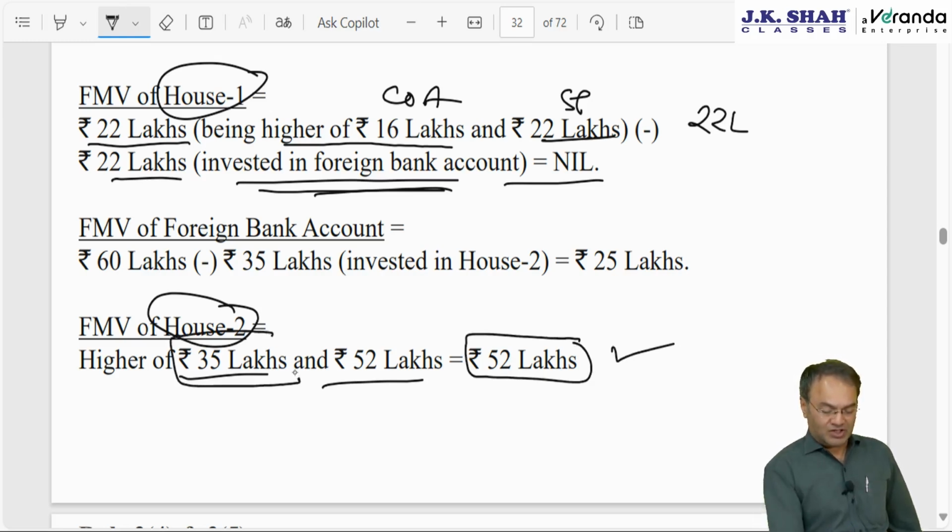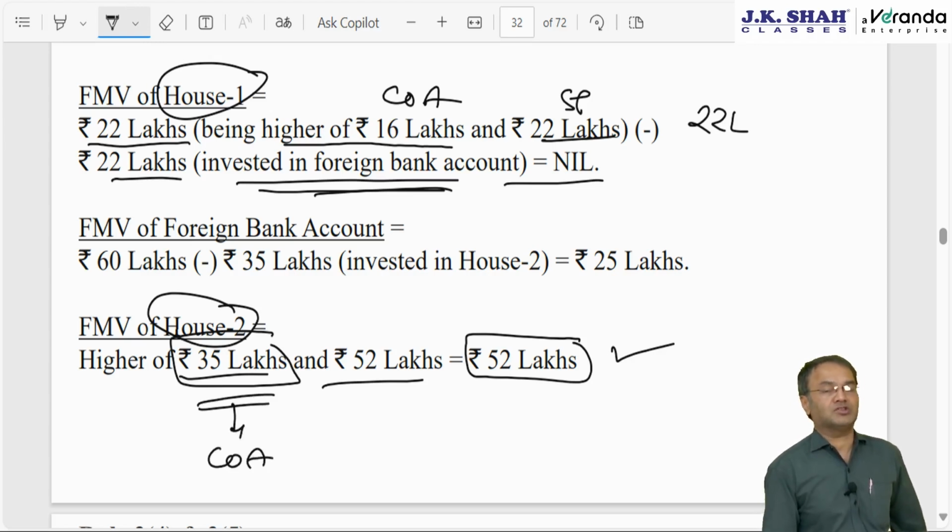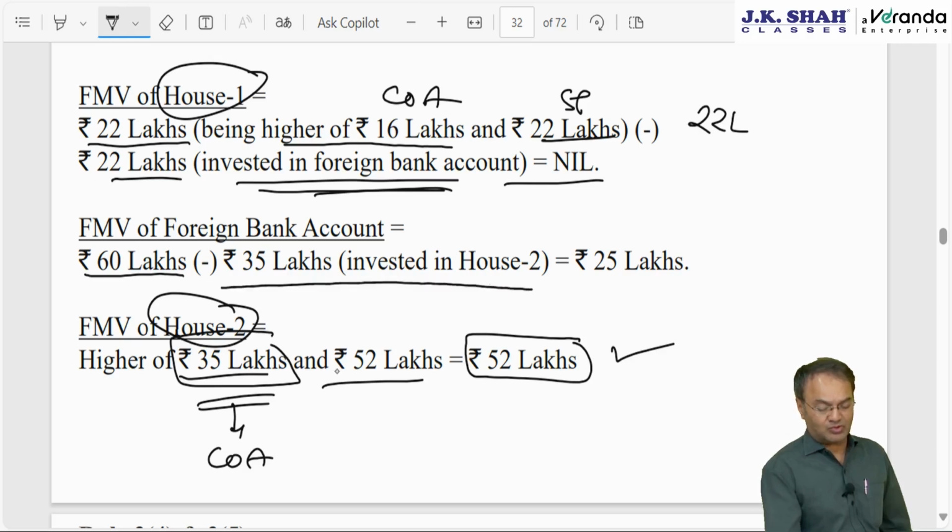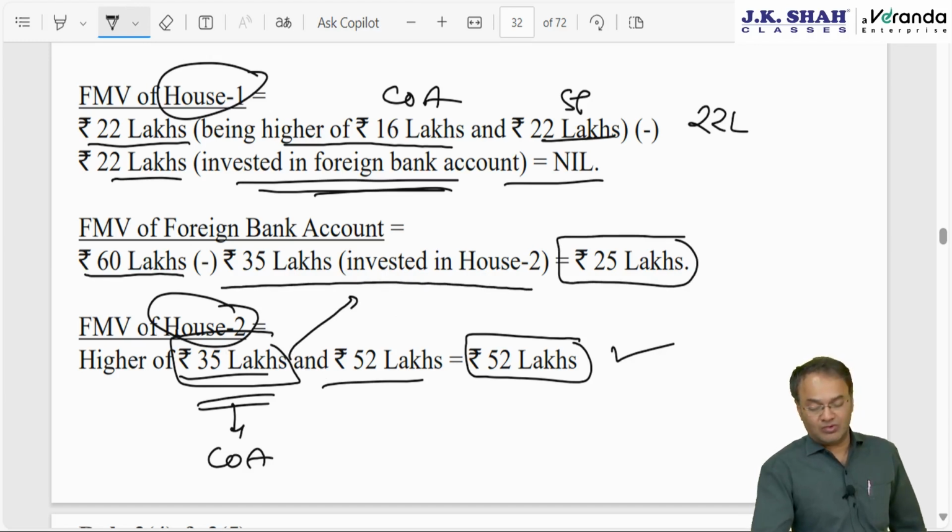Whatever is invested in this asset, if it is invested from the bank account, then go backwards: reduce this 35 lakh cost of acquisition of the latest asset from the value of the preceding asset using which this was acquired. So the preceding asset was the bank account. Foreign bank account is 60 lakh, the value is readily given to you, minus 35 lakh invested in house 2, reduce it. The value of the bank account will come down to 25 lakh, and whatever is deposited in the bank, 22 lakh, shall be reduced from the value of the preceding asset. Value was 22, 22 minus 22 is equal to 0.